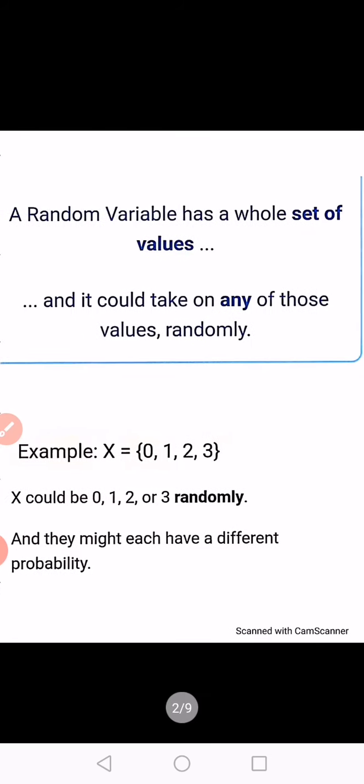Hello everyone, welcome to today's lecture on random variables, discrete and continuous random variables and probability distribution function. So let's get into the topic.